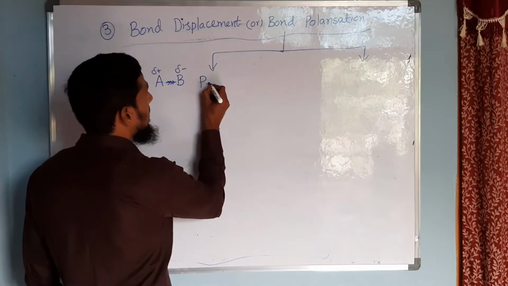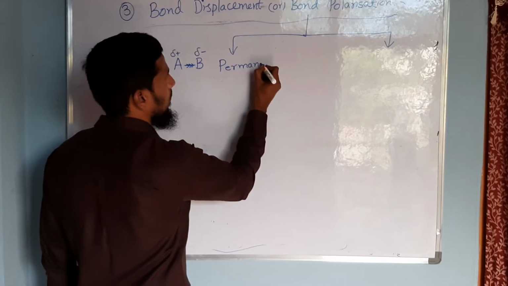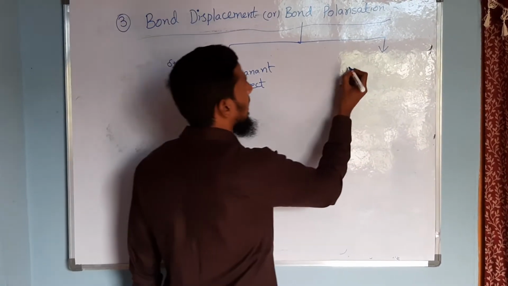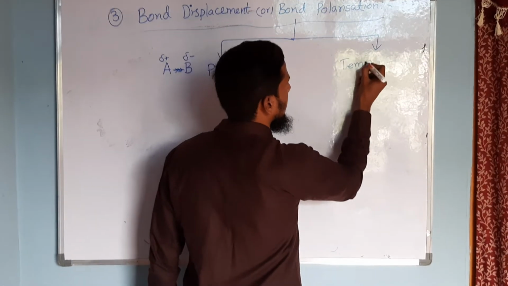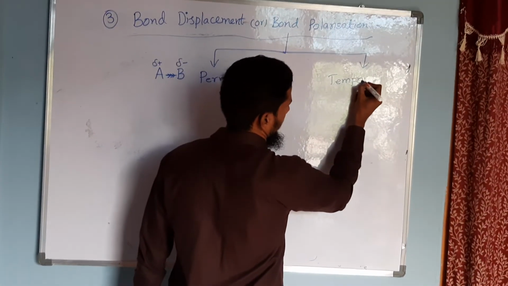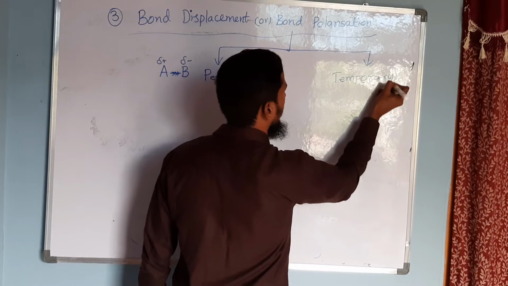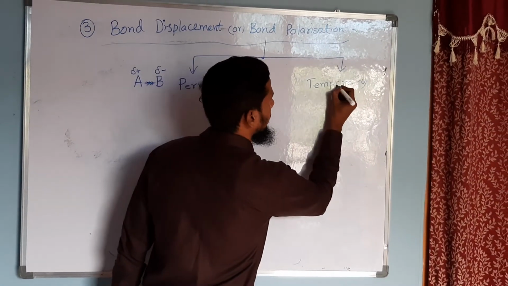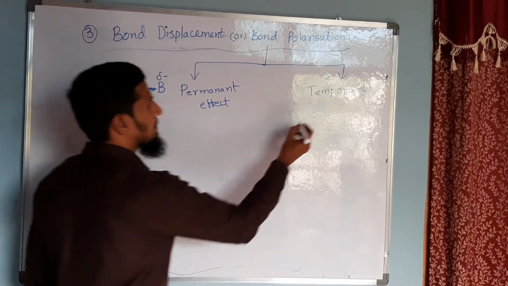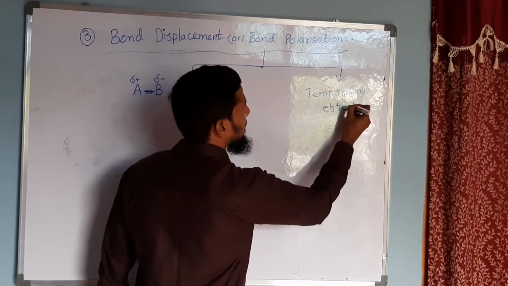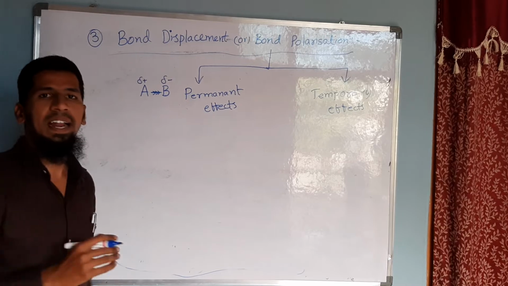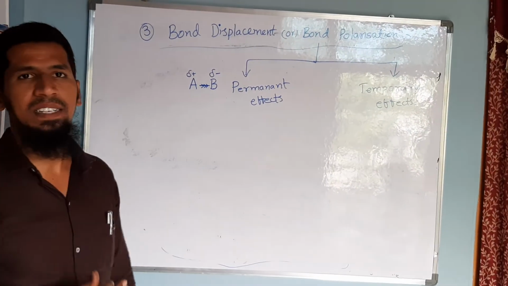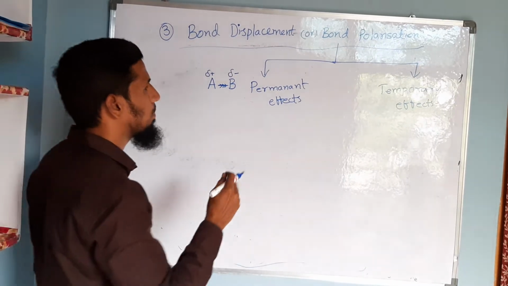First one is permanent effect, and the second one is temporary effect. So let us take what are the effects which can be considered under permanent effects of bond polarization, and what are the effects which can be considered under temporary effects of bond polarization.